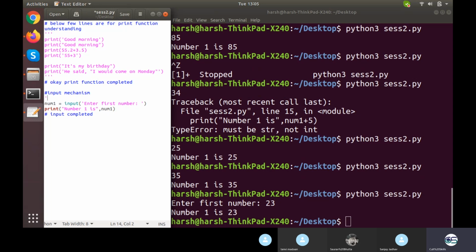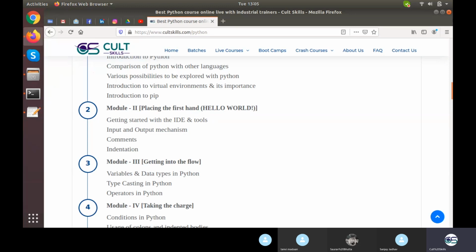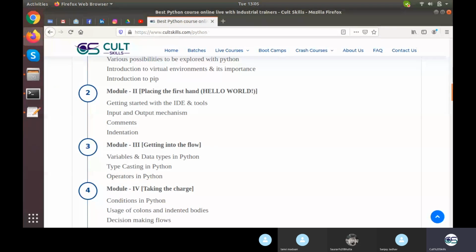Now let me comment this one as well for now. I'll share this file with you; that's why I'm commenting it, not deleting it. The next thing we need to talk about would hopefully be variables. Indentation I'll come to when it is required, right at the start of module 4. But for now, we are done with input and output. We are done with comments. Let's start with module 3 about variables and data types, and what casting is and what operators are.